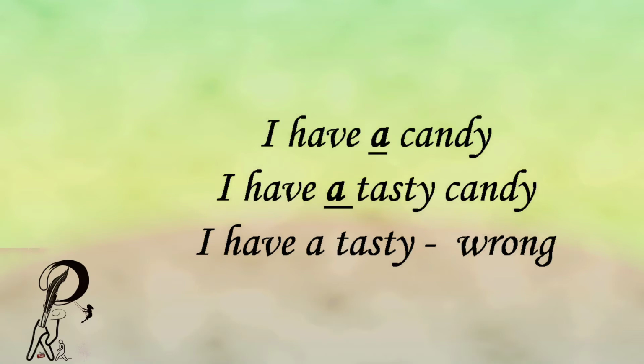Here we have added an adjective, tasty, but that doesn't change anything. The article is still modifying the noun. I have a tasty. This is wrong because there is only an adjective, there is not a noun. So, an article cannot modify an adjective.